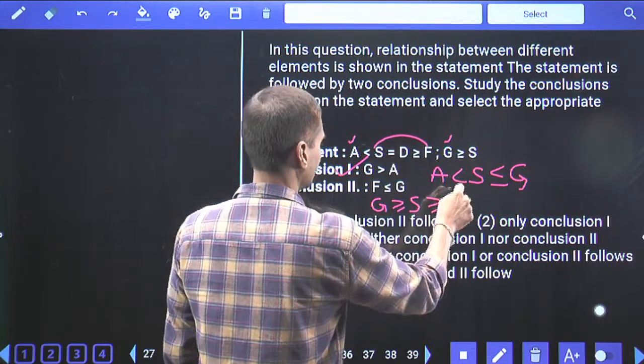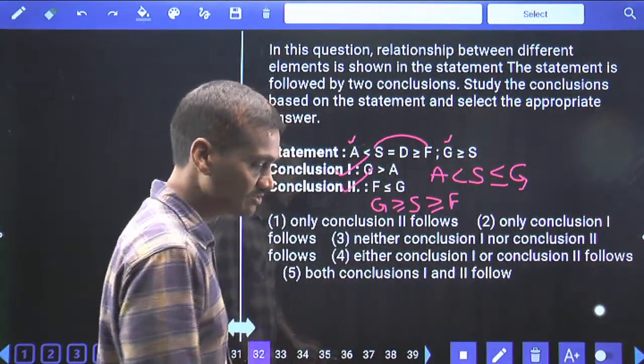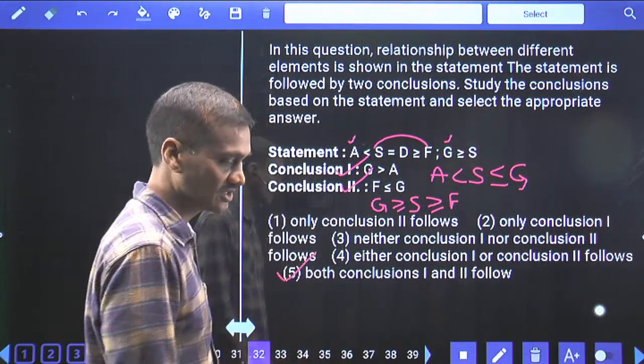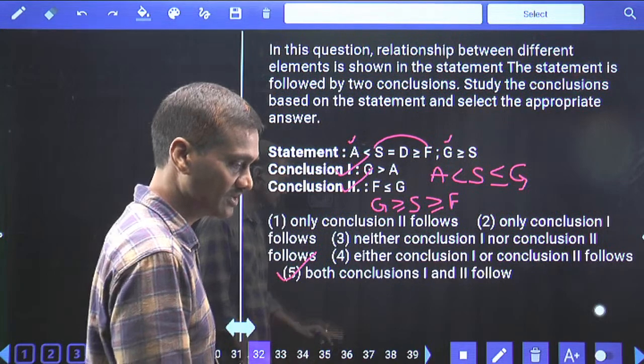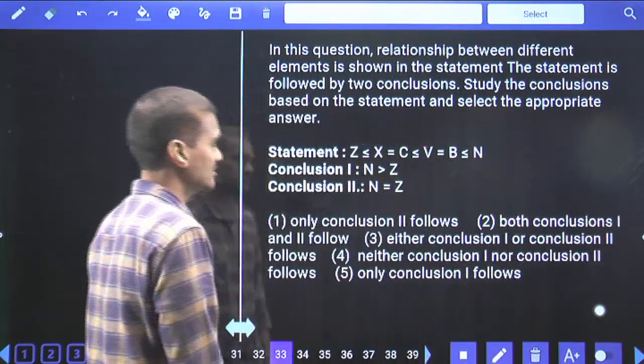If G greater than or equals to F is true, in the reverse, F lesser than or equals to G is also true. Hence, both the conclusions are true. Both 1 and 2, and it is given in choice 5, question number 32. Yes, most of you have got choice 5. Good. Then coming to 33. Now tell me what about this 33 here?